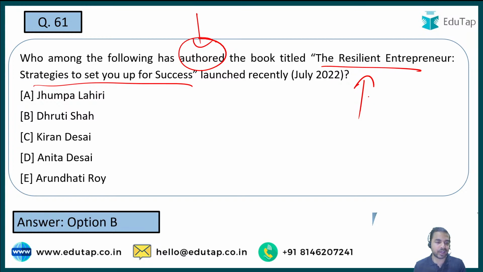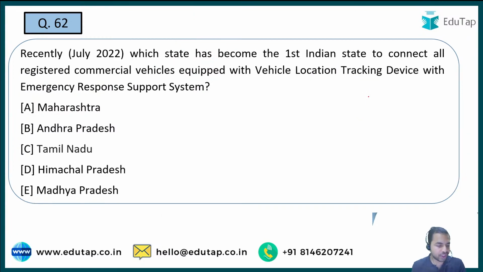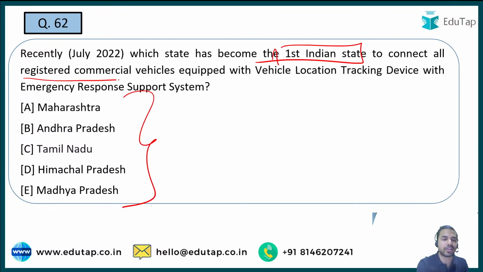Absolutely right. The right answer is option B, that is Dhruti Shah. So Dhruti Shah is the right answer. Moving on to the next question. Now tell me which of the following states has become the first Indian state to connect all the registered commercial vehicles equipped with the vehicle location tracking device with the emergency response support system.